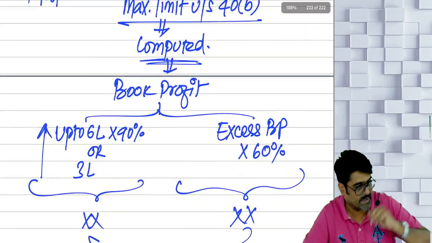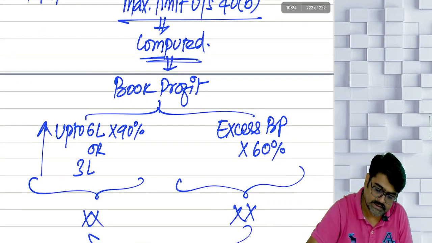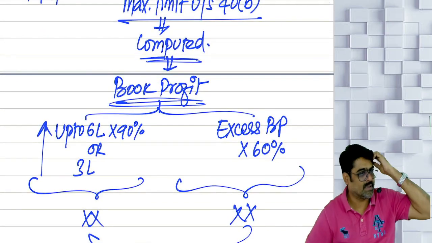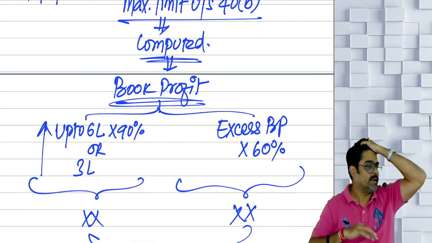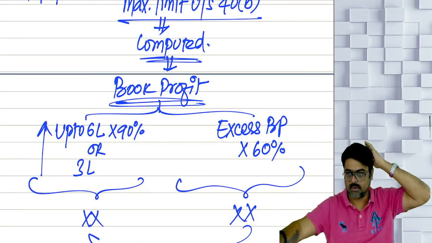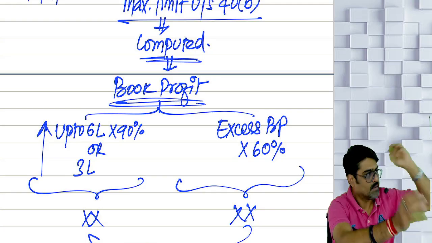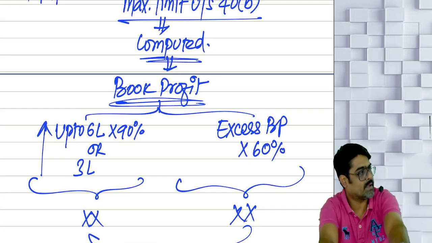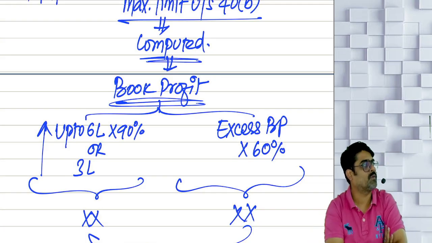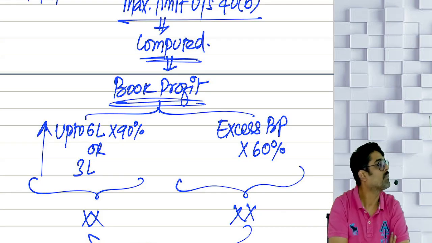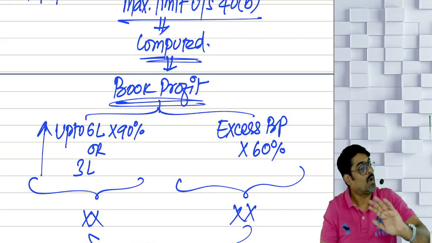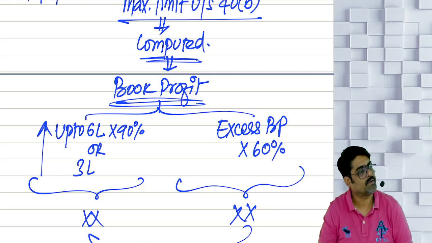Now let's take one example. Let's take the book profit. How to calculate this book profit, I'm going to tell you. First of all, tell me, you calculated the book profit. The amount of book profit was 15 lakhs. On the first 6 lakh, calculate 90%.